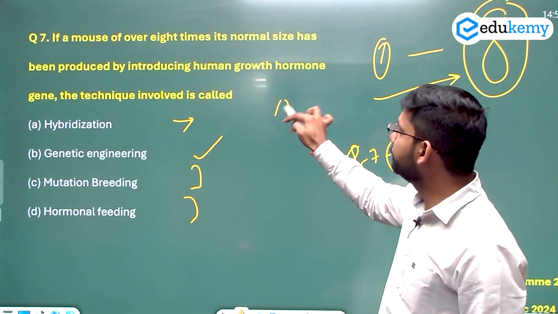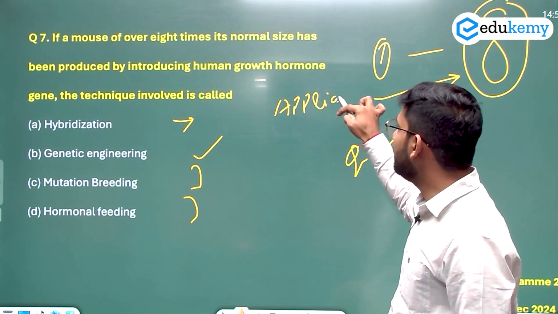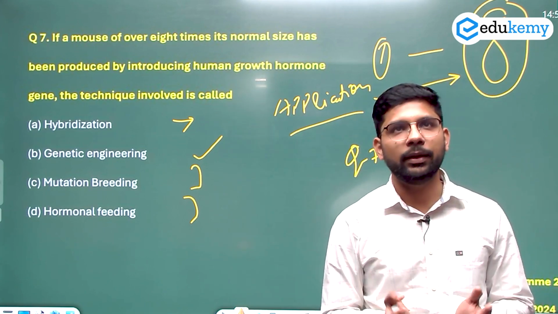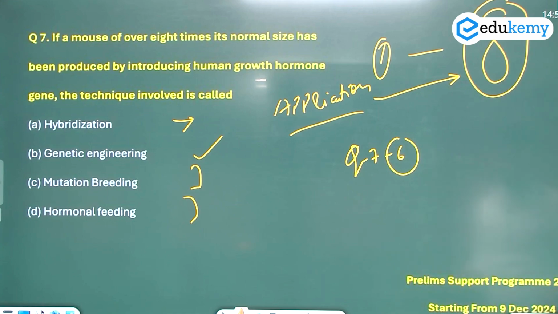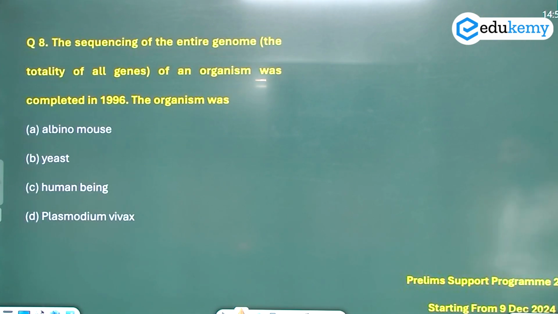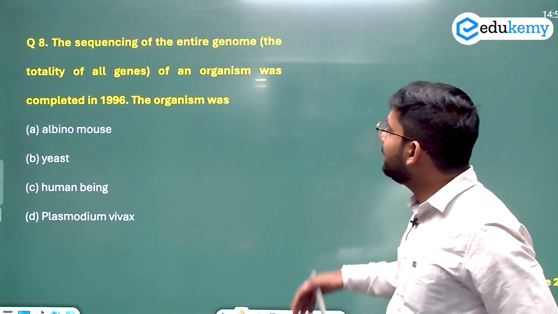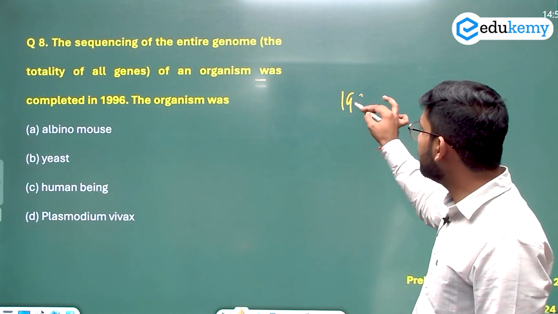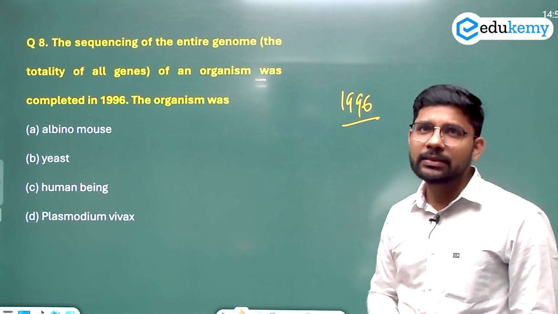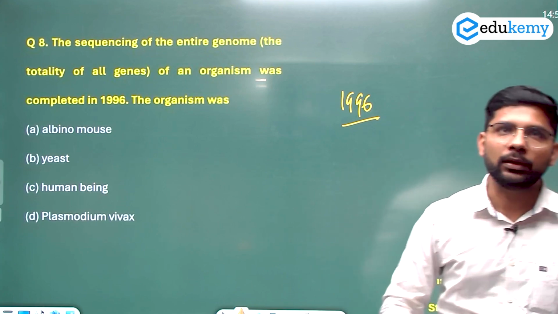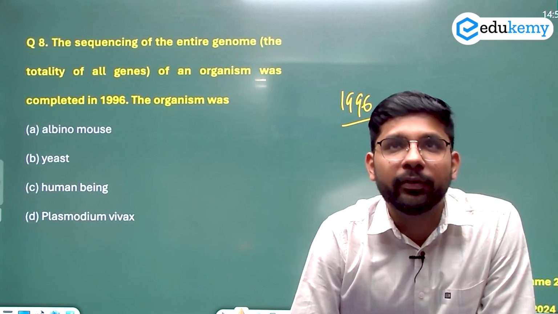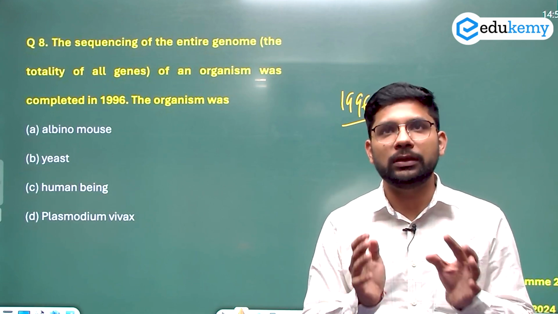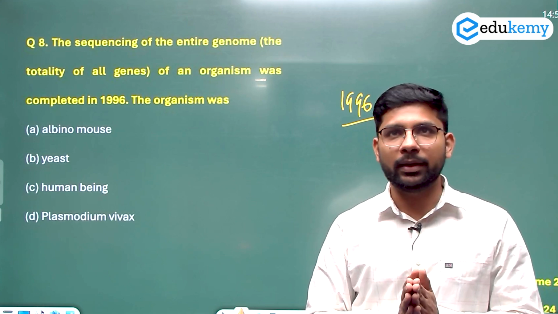Again the application, again the application part of technology. किस applications के through हम ये चीजें कर सकते हैं? That's again the question. Okay, now let's come to the question number 8. The sequencing of the entire genome of an organism was completed in 1996. The organism was, it's a completely factual question. फर्स्ट टाइम एक ऑर्गेनिज्म का सीक्वेंस को कंप्लीट किया गया, उसको पूरा जाना गया, उसके पूरे जीन के बारे में आइडिया हो, तो ऑर्गेनिज्म का नाम हमें बताना है इस क्वेश्चन में.